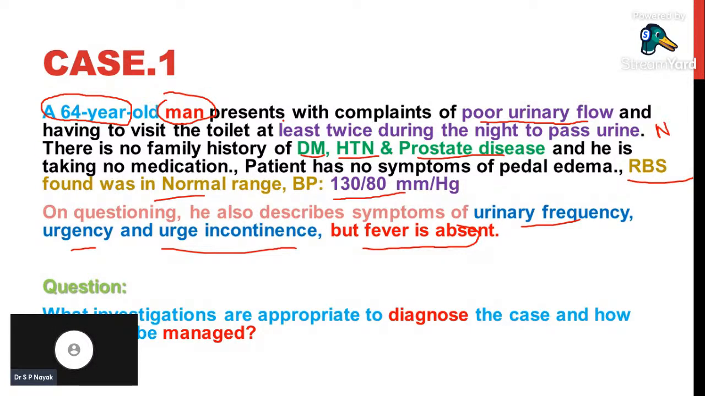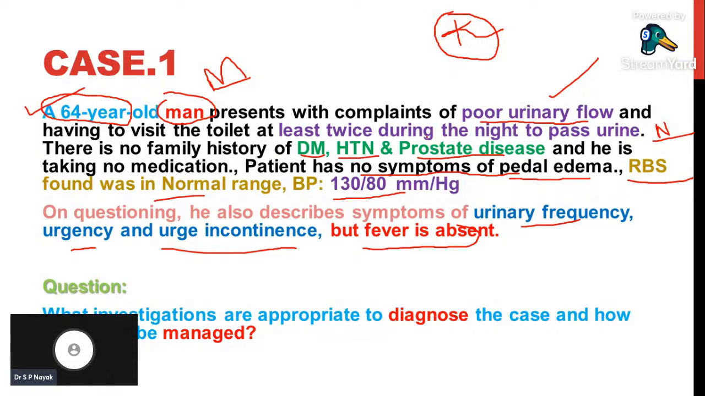Just try to understand here. The case is a male patient of 64 years, and the patient has the complaints of poor urine outflow and nocturia. Poor urine outflow can be seen if the patient has kidney impairment. In kidney impairment we have acute kidney injury and chronic kidney injury. But here the patient's pedal edema is absent, no symptoms of pedal edema. So we can't suspect that this patient is a kidney disorder patient. That is done. And the patient is having nocturia.